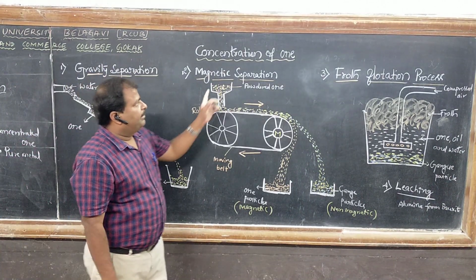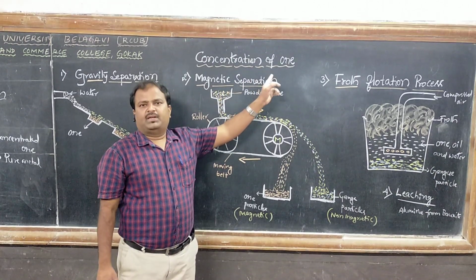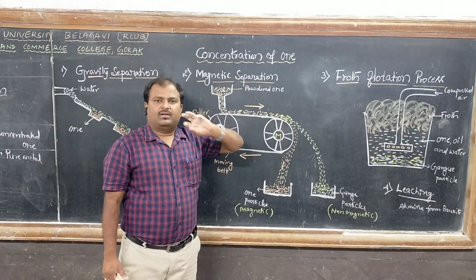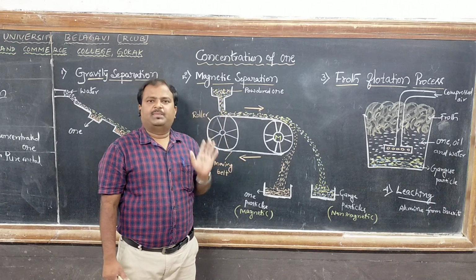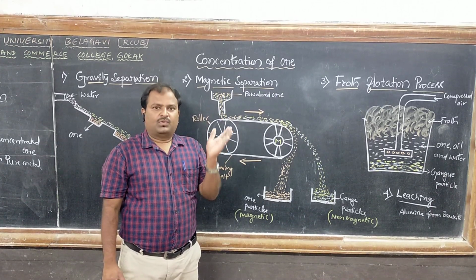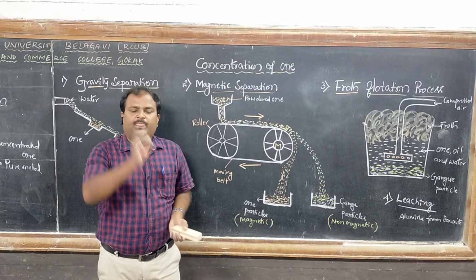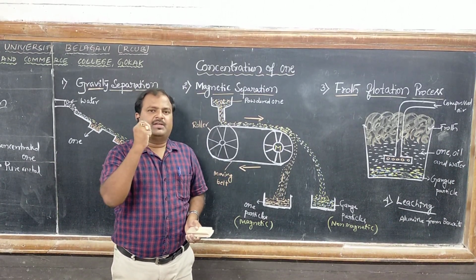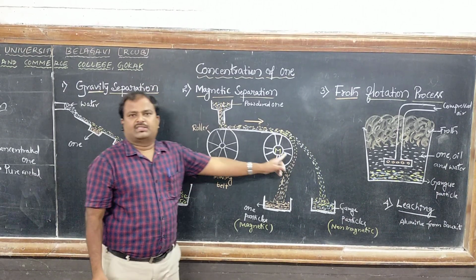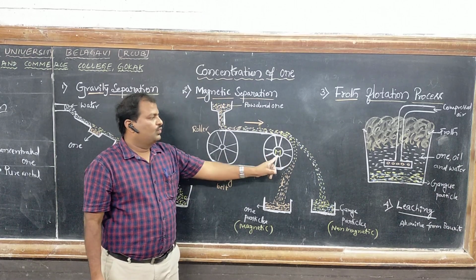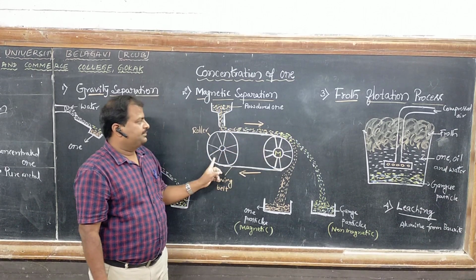So next, magnetic separation method. The main principle here is that either ore particles or gangue particles must be magnetic in nature. Generally, ore particles contain metals, therefore they show magnetic nature. Here there are two rollers. Among these two, one is a magnetic roller and they contain a moving bed.